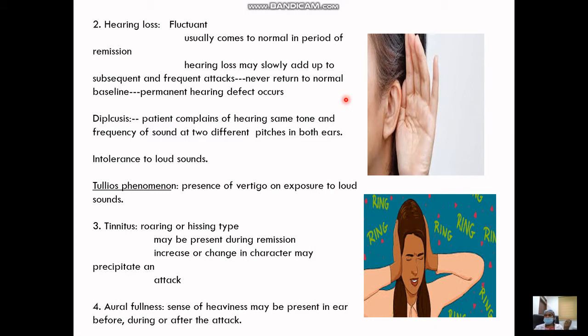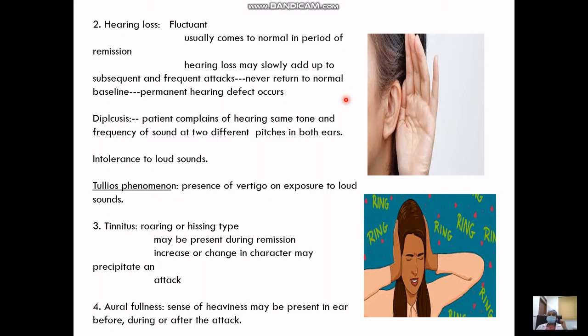They don't tolerate loud sounds, and sometimes these loud sounds can elicit an episode of vertigo, which is known as Tullio's phenomenon. Very important viva question. What is Tullio's phenomenon? Presence of vertigo on exposure to loud sounds. Seen in patients of Meniere's disease, also seen in third window diseases like semicircular canal dehiscence. There also patients may have vertigo because of exposure to loud sounds.